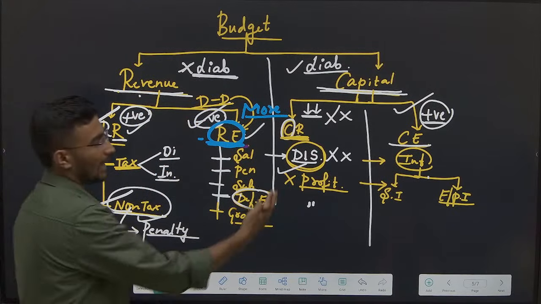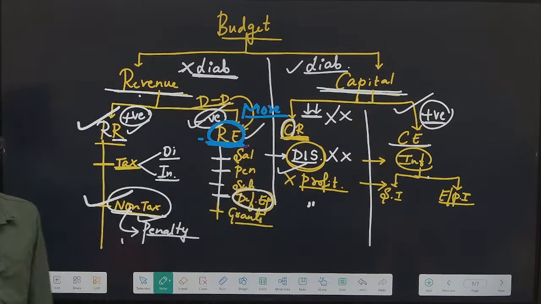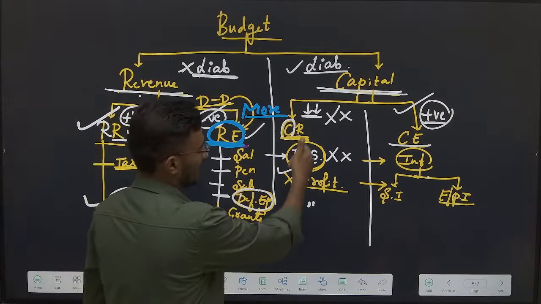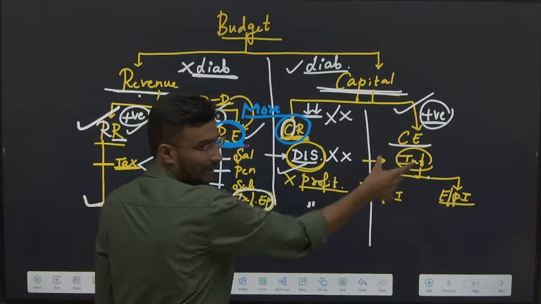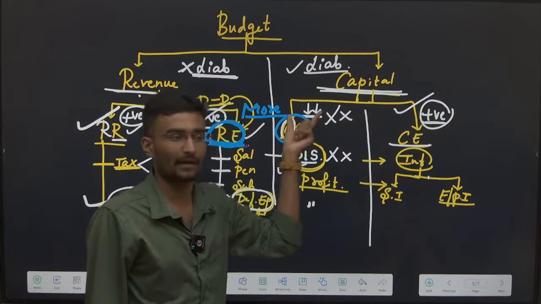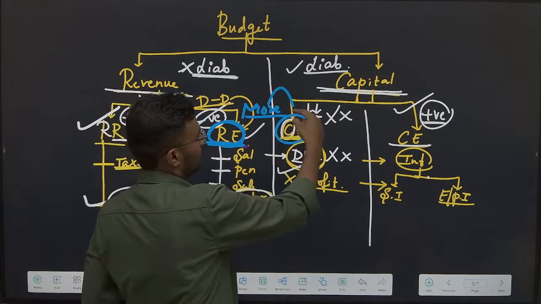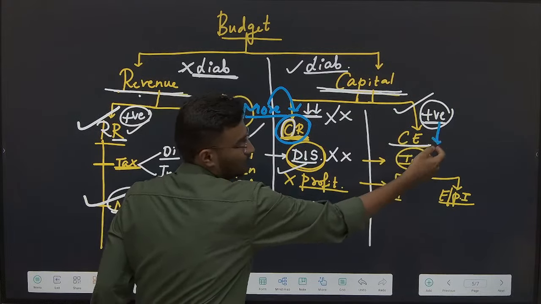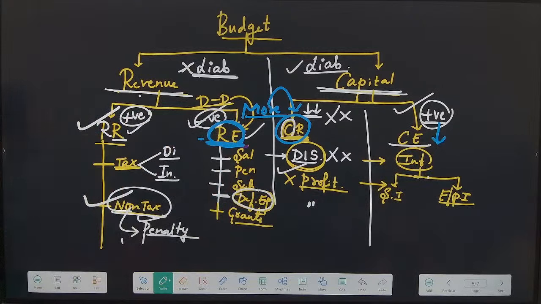Similarly, what is capital deficit? Answer carefully here. Capital expenditure will be more, that is not good. It is as simple as that. Capital receipts will be more than capital expenditure. It is reverse. This is good, whereas this is bad. This is more, whereas this is lesser. That will lead to deficit. Revenue receipts, capital receipts.